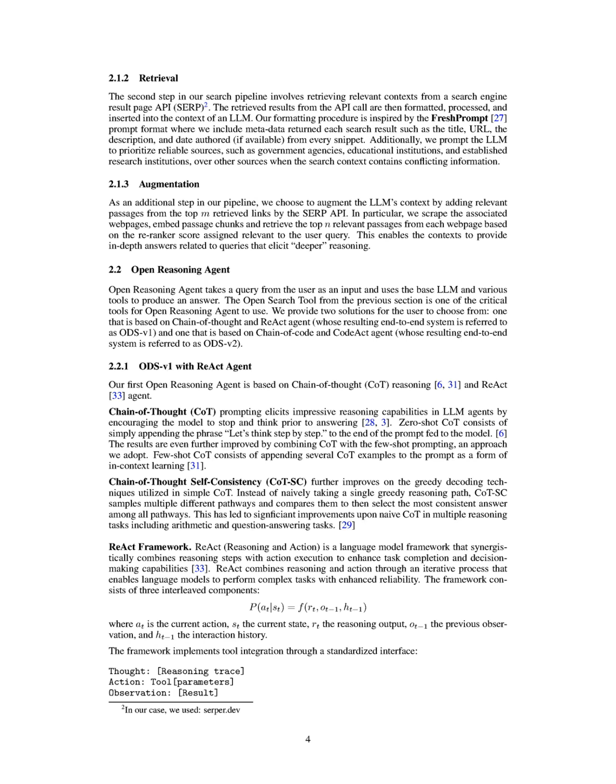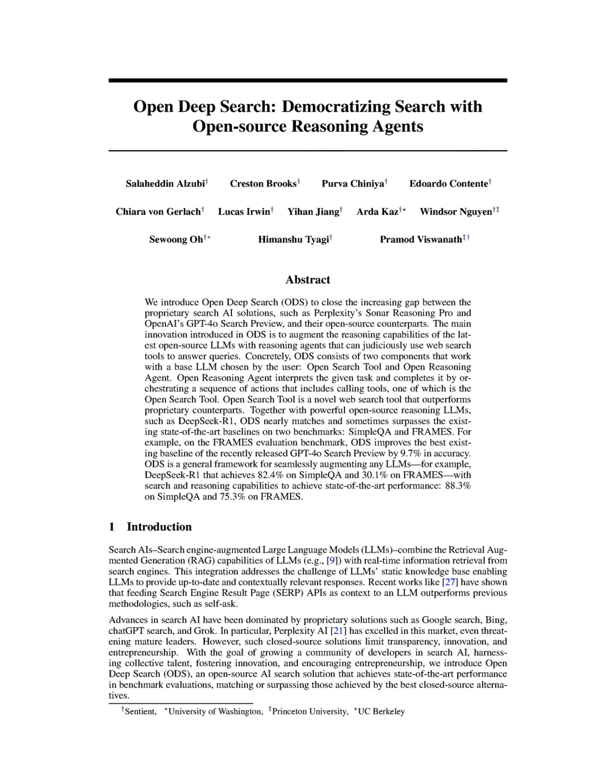Following this, the context augmentation step retrieves relevant passages from the top search results based on these rephrased queries. The system then scrapes associated web pages to extract and embed the most pertinent passages, ensuring that the LLM receives comprehensive and contextually rich information to formulate an accurate response. This two-step process enhances the overall performance of ODS by improving the relevance and depth of the information provided to the user.